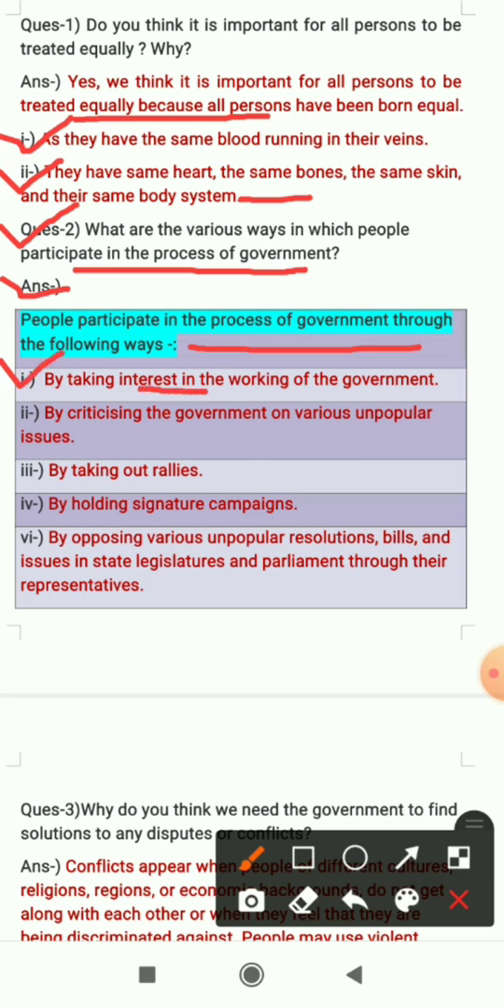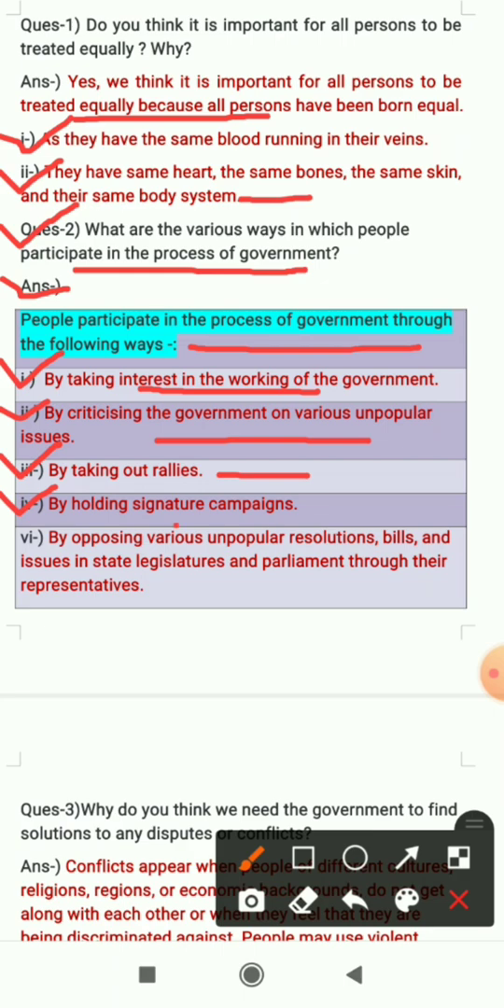So people can participate in the process of government by taking interest in the working of government. Second point is by criticizing the government on various unpopular issues. So if the government is taking any wrong decision, people can criticize the government. Third point is by taking out rallies. So if people are not satisfied with the decision which the government has taken, people can take out rallies. Fourth point is by holding signature campaigns.